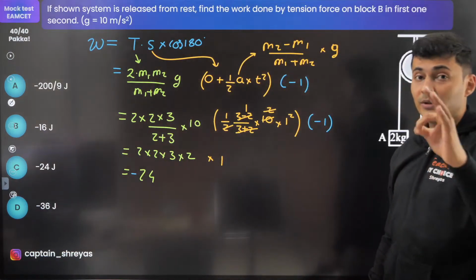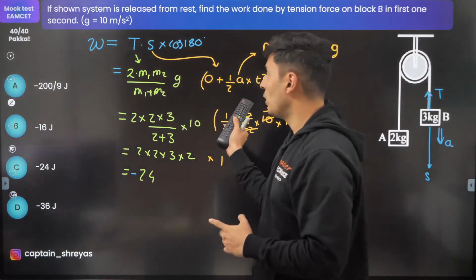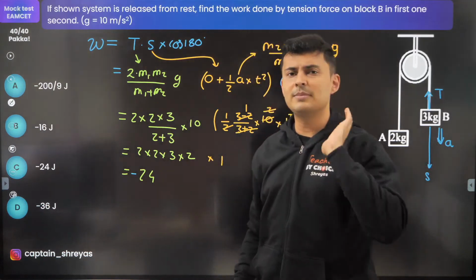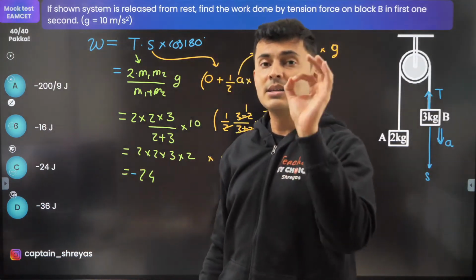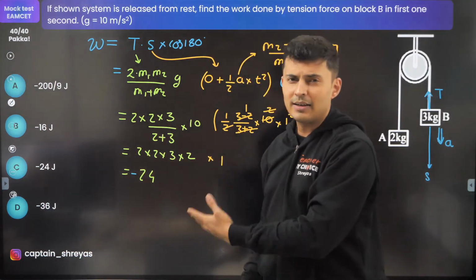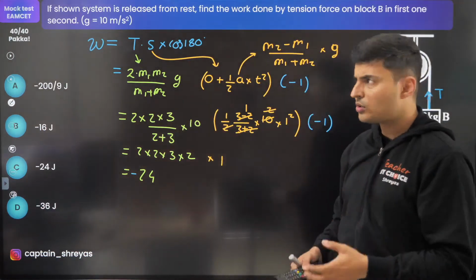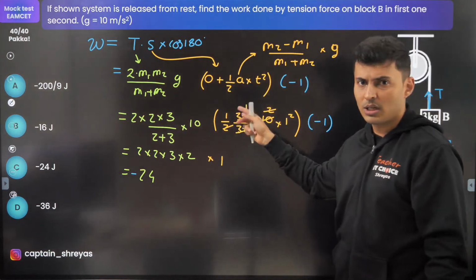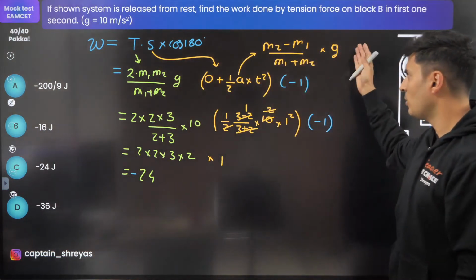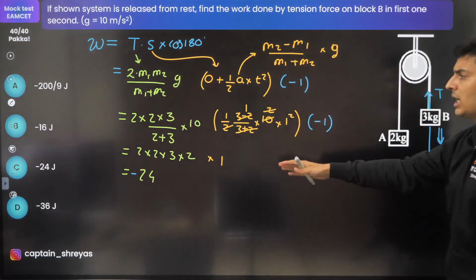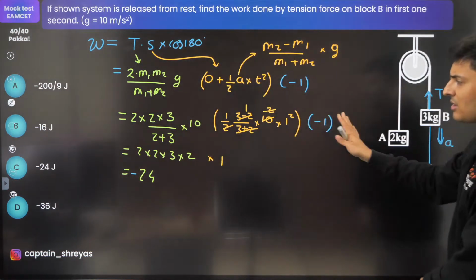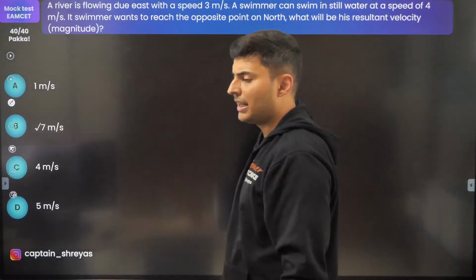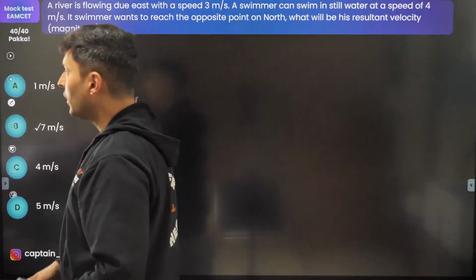These kinds of questions will be lengthy if you do not know the formula. If you know the formula, within 1 minute you will be able to solve. I am teaching you, explaining you, so obviously I'll take more than 1 minute. If I have to solve, I'll think, tension formula I know, displacement is kinematic equation, acceleration is m2 minus m1 upon m1 plus m2 into g. Directly you will substitute. Calculations are very simple. Moving on to the next one.